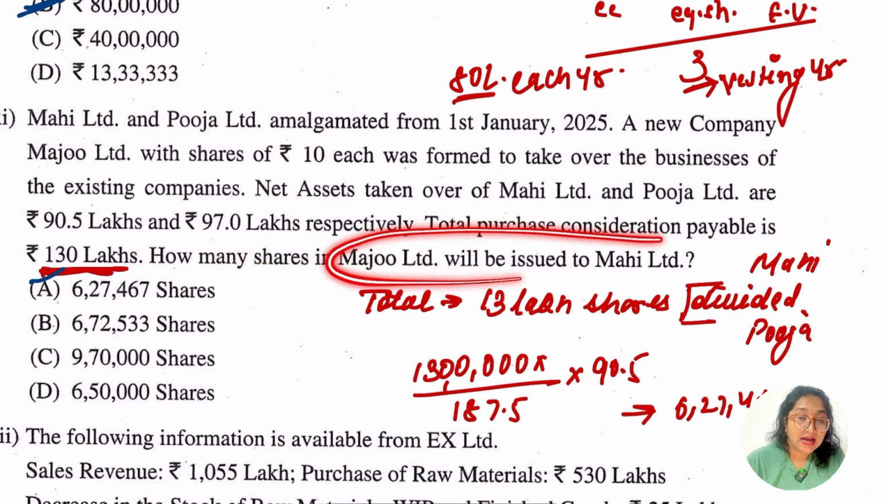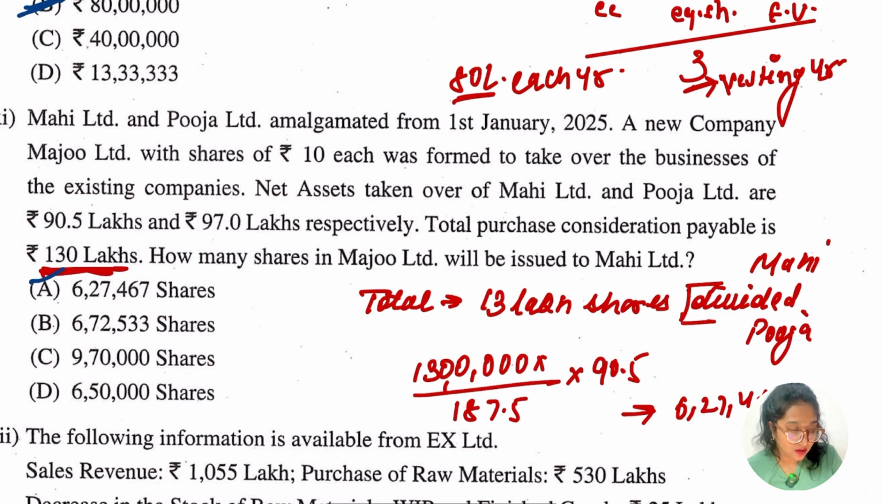Earlier the first party was Mahi, the second was Pooja. So the new company is going to be formed by taking over the business, and the existing ones are going to be merged. Now they are simply asking about the shares: issued by whom, issued to whom. Issued to Mahi, by Majo.